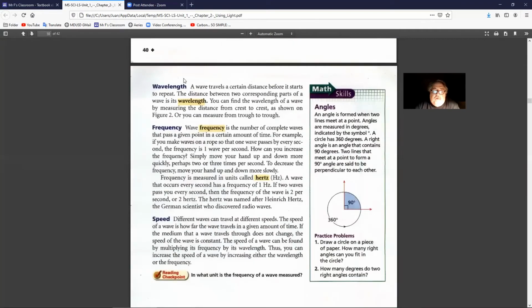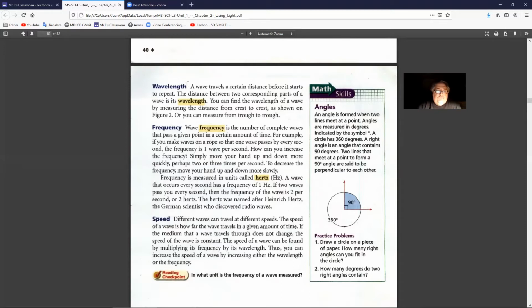Wavelength. A wave travels a certain distance before it starts to repeat. The distance between two corresponding parts of a wave is its wavelength. You can find the wavelength of a wave by measuring the distance from crest to crest, as shown in figure 2, or you can measure from trough to trough.